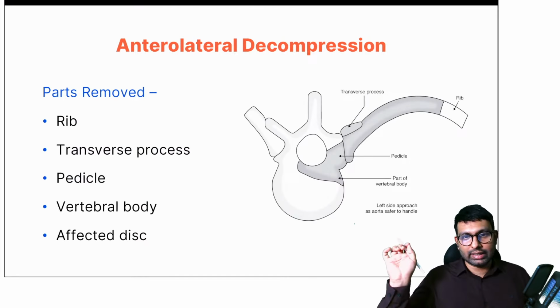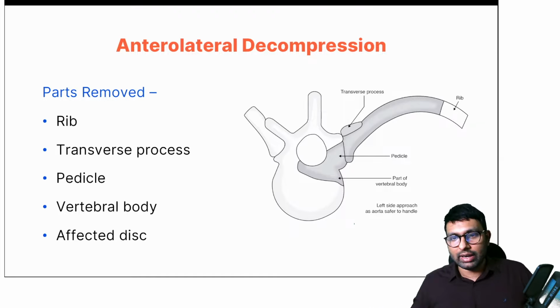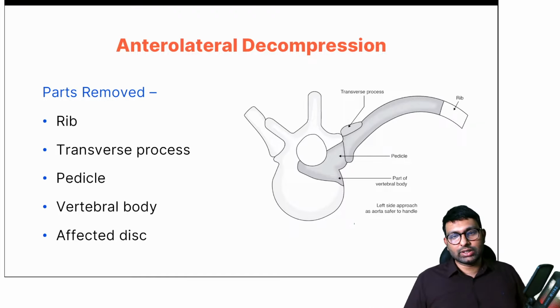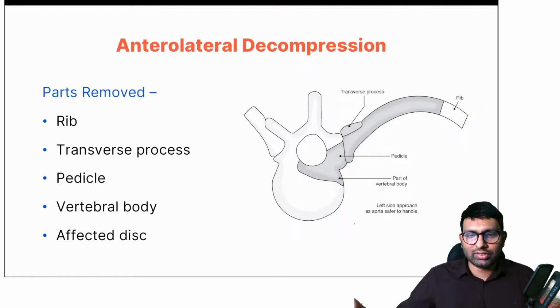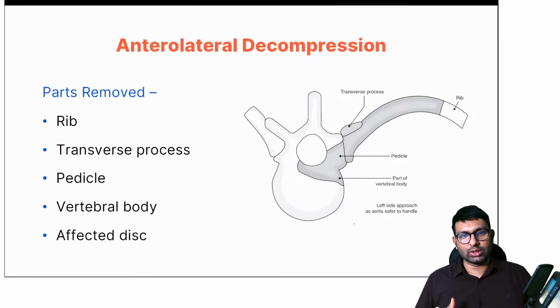Can you see what is marked? These are the parts that are removed: rib, transverse process, pedicle, vertebral body, and disc. The affected disc is removed. Through this you can remove all of the pus and all the infected material. You get a good amount of decompression. Okay, so this is the anterolateral decompression done.